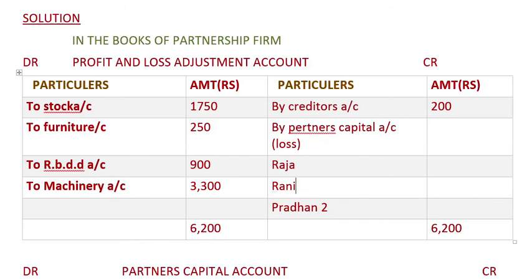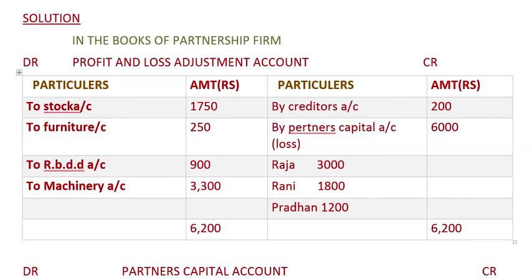This was just to show you the ratios. So we'll be distributing the difference, 6,000, amongst Raja and Rani, and that comes to 3,000. Then Rani gets a loss of 1,800 and Pradhan gets a loss of 1,200.